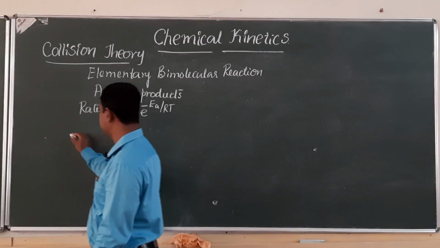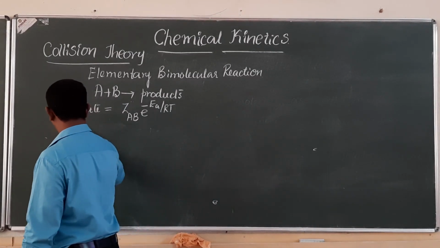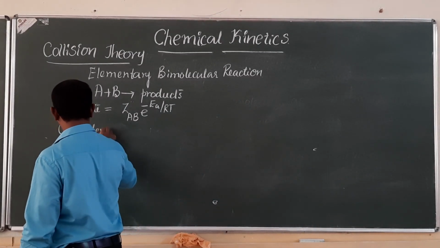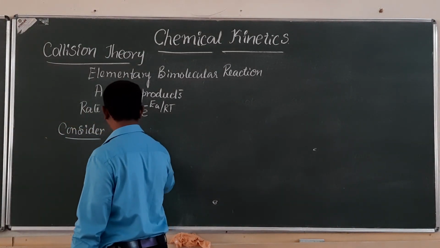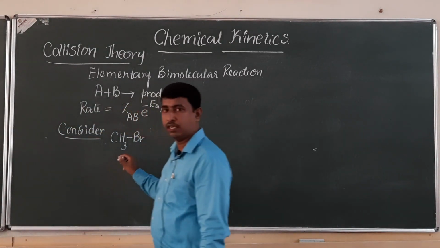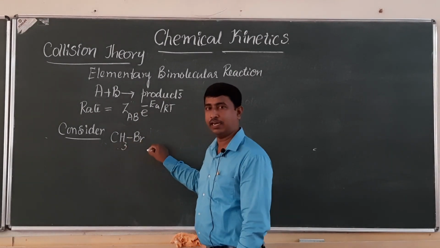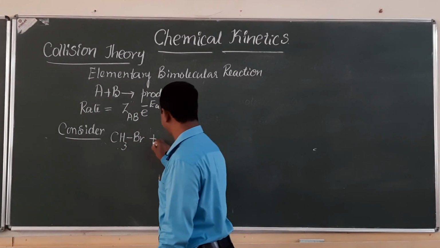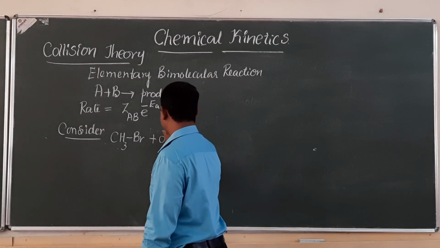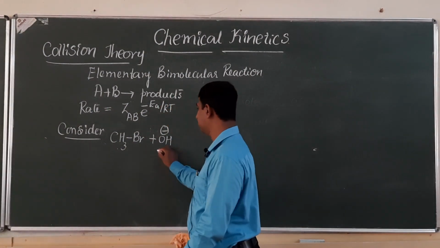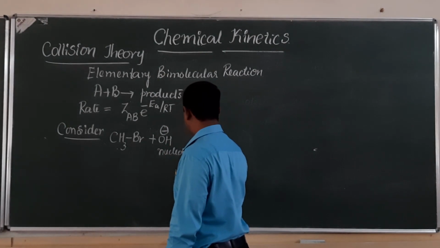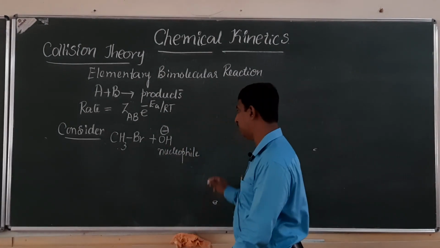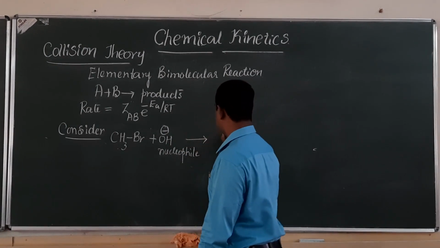I will consider a reaction: methyl bromide, CH3Br, an alkyl halide or haloalkane, attacked by the nucleophile OH minus.